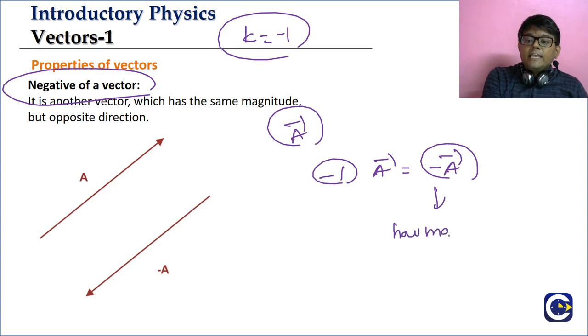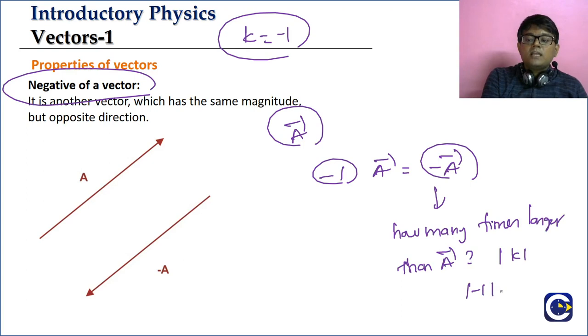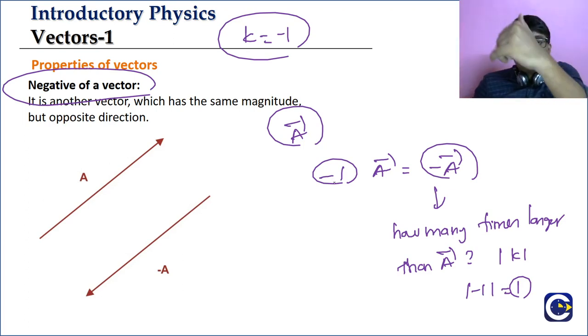Minus a bar will be how many times longer than a bar? Modulus of k times, which is what? Modulus of minus 1 means 1, which means minus a bar length and a bar length, they both will be the same. What about the directions? A bar we are multiplying by a negative number, which means the direction is going to be exactly opposite.